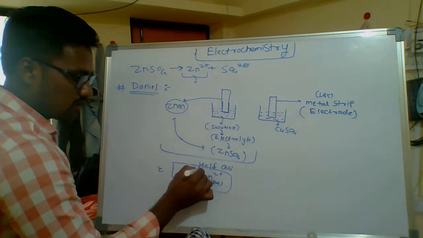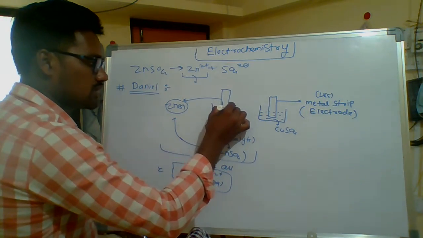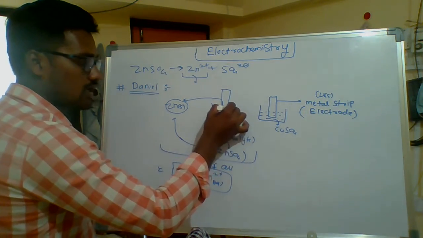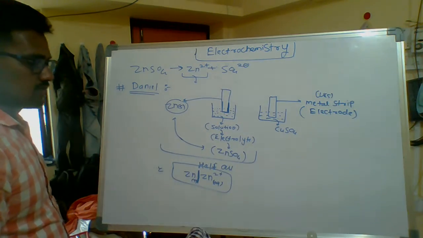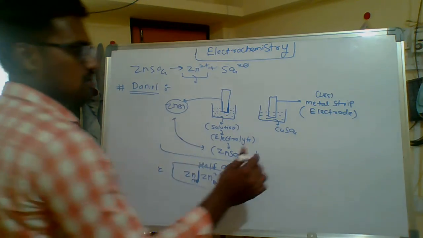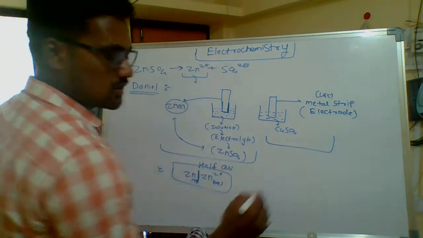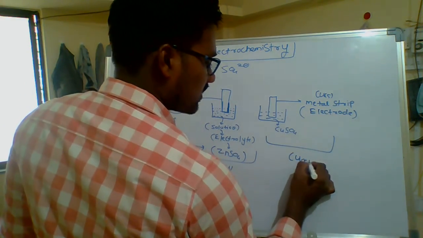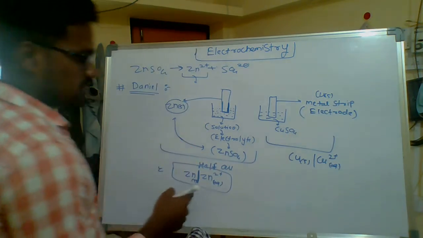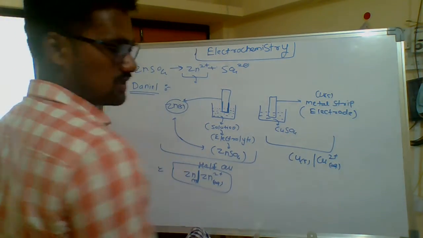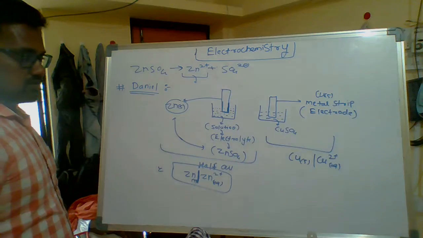This bar denotes the surface between the solution and this solid metal strip. Okay, this will be the notation. What is the notation of this? It is copper solid and copper plus 2 aqueous. This is one half cell and this is the second half cell.